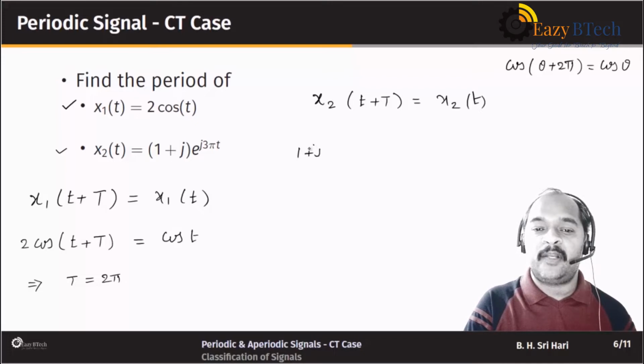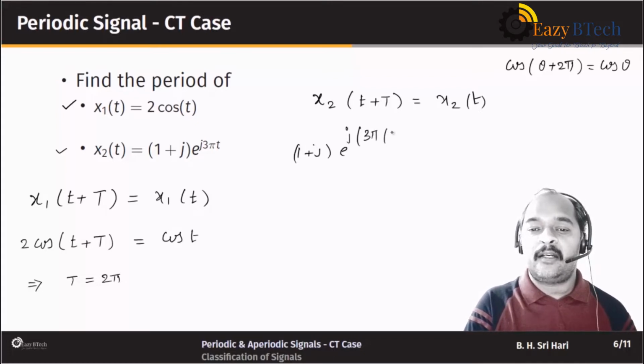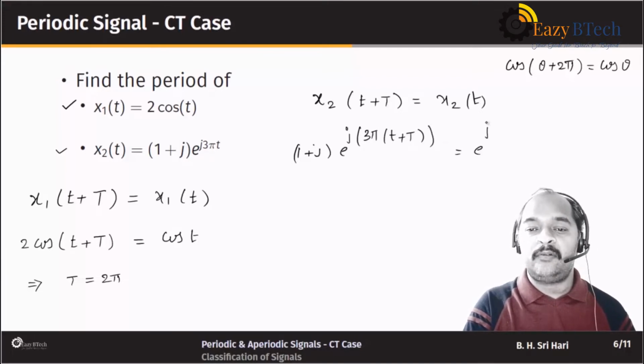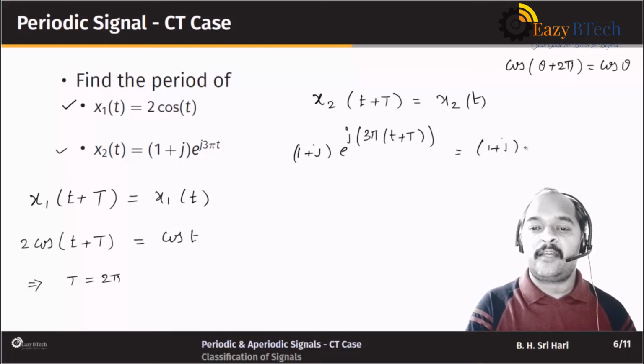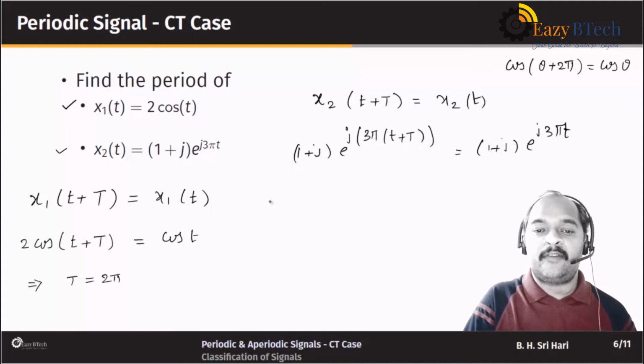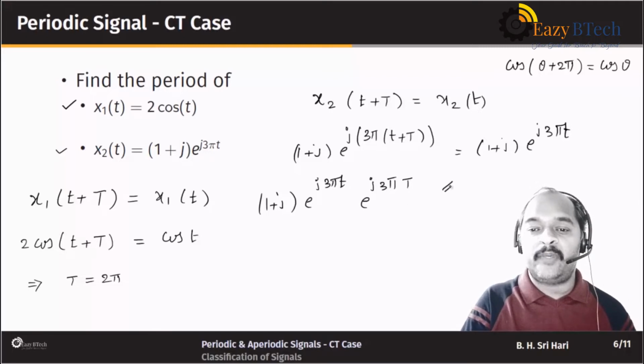So what is x2 of t plus capital T? That would be 1 plus j times e power j times 3 pi times t plus capital T, and that should be equal to 1 plus j times e power j 3 pi t. So we will take the first term on the left hand side. We'll write 1 plus j times e power j 3 pi t multiplied with e power j 3 pi capital T.